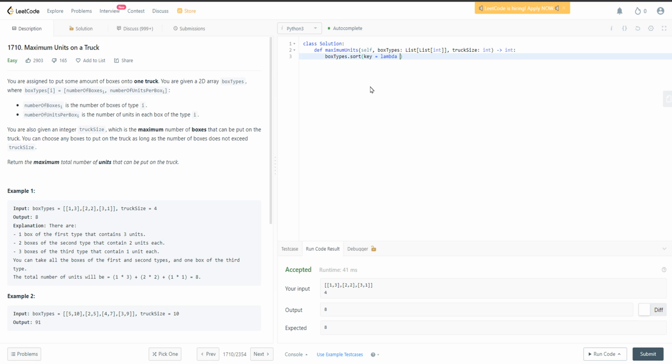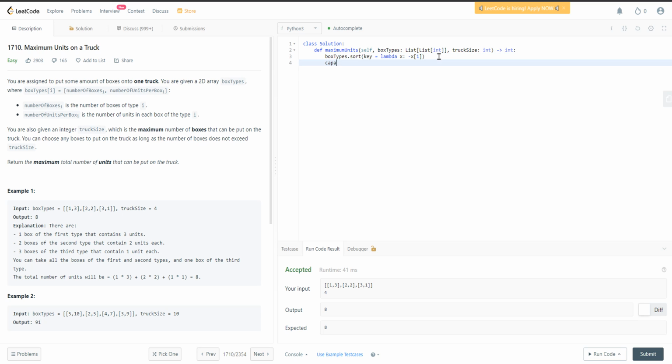lambda. It's the sorting algorithm, and the time complexity is n log n, and then we want descending, so we give the x, comma, and then x. That means our input array, we choose the second element instead of the 0, so it will rearrange this list from the big to the small.